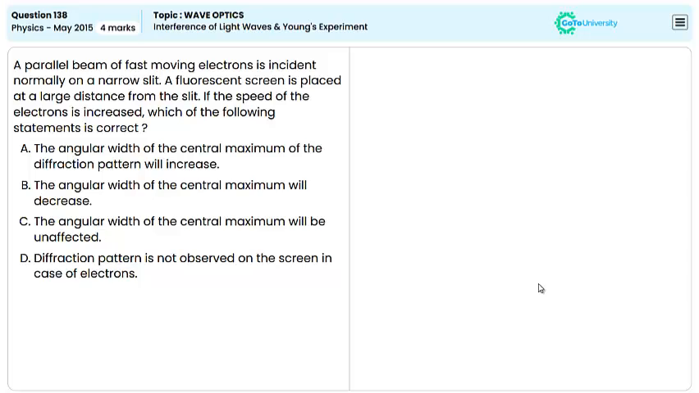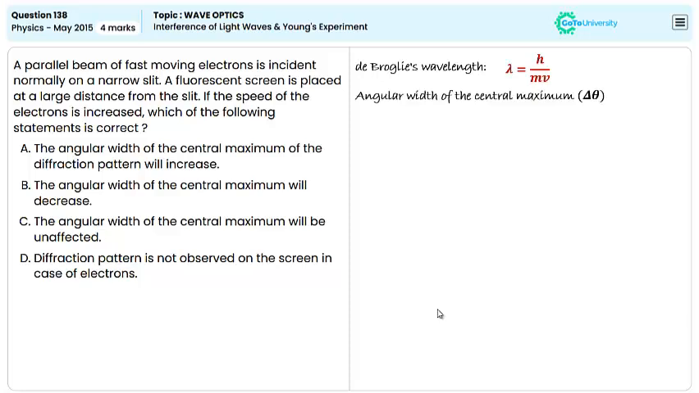We know that the diffraction pattern observed in this case is due to the wave-like nature of the electrons, which is described by de Broglie's wavelength, given by lambda equal to h by mv, where lambda is the de Broglie wavelength of the electrons, h is Planck's constant, m is the mass of the electron, and v is the velocity of the electron. For a single slit of width a, the angular width of the central maximum is given by delta theta equal to 2 lambda by a.